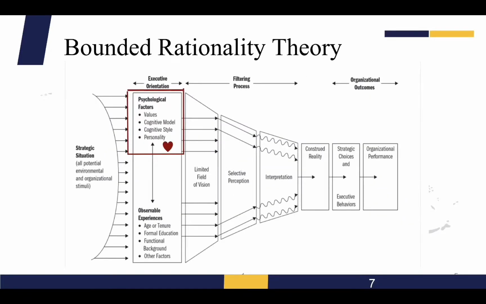Now let's move to the second part. I will introduce the theory of bounded rationality. The theory of bounded rationality holds that an individual's rationality is limited by the information they have, the cognitive limitations of their minds, and the finite amount of time they have to make a decision. The leadership of the enterprise dominates the strategic choices, which should be under bounded rationality.